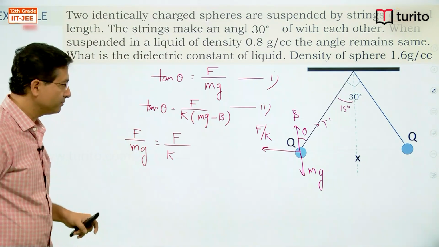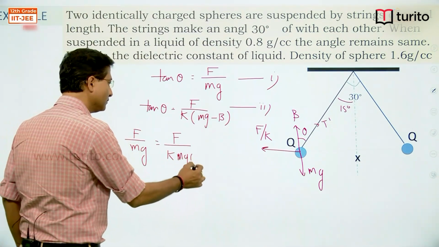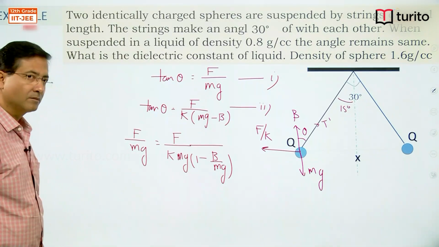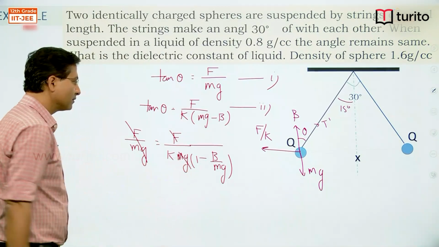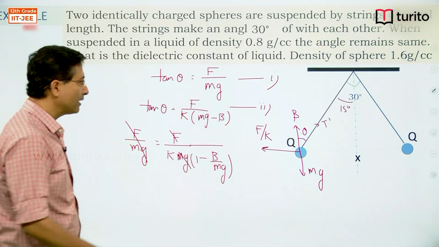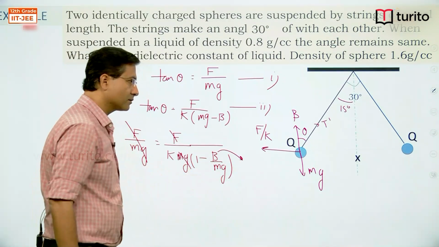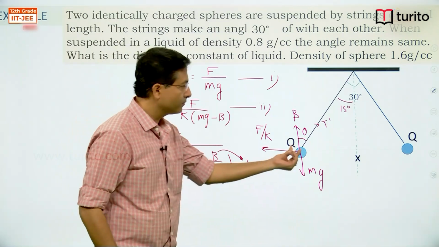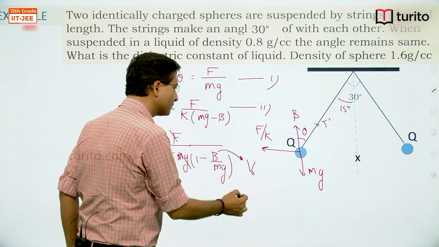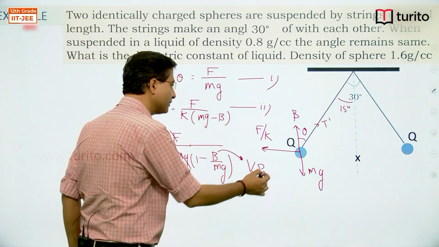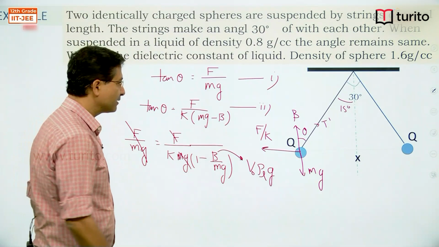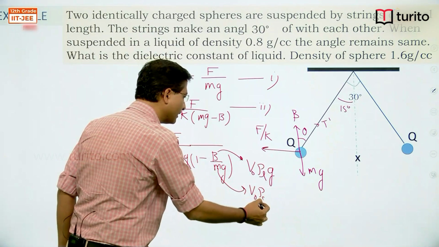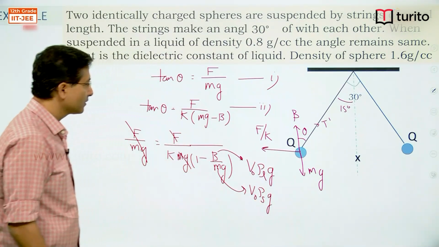If I take mg out, these two terms will get cancelled out, F will get cancelled out, mg will get cancelled out, and buoyant force is given by volume of the ball, let's call it V naught, density of liquid into which it is dipped, G. Similarly, mass can be written volume of the ball, density of the ball, density of solid into G, right.